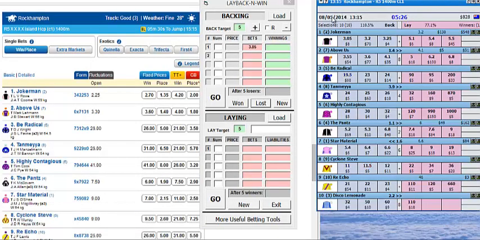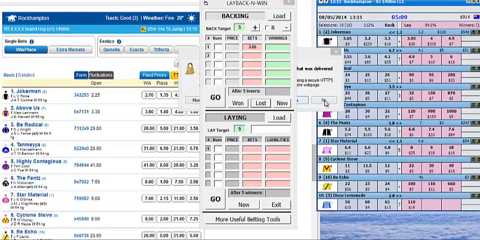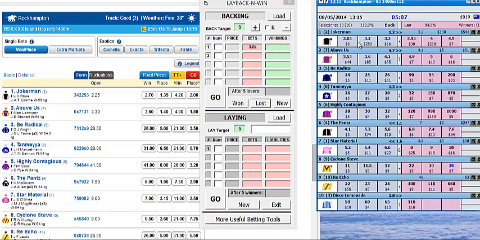Okay, it looks like coming up in this next race at Rockhampton, Joker Man, you can see here in the fixed price is at 2.70, and if we go over to Betfair, we can see it's at 3.30 and 3.40. So we may have a player in this next race, so we will just come back close to the event. Still another 5 minutes to go.